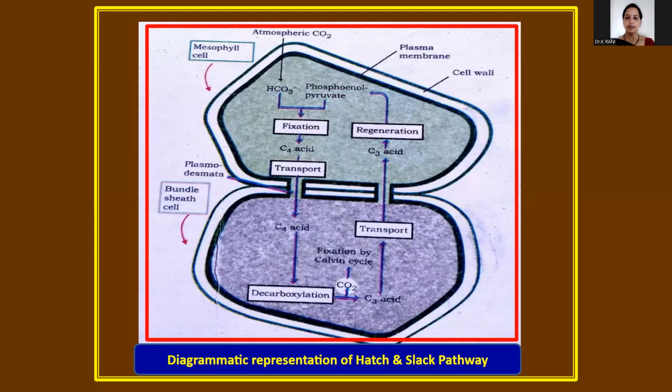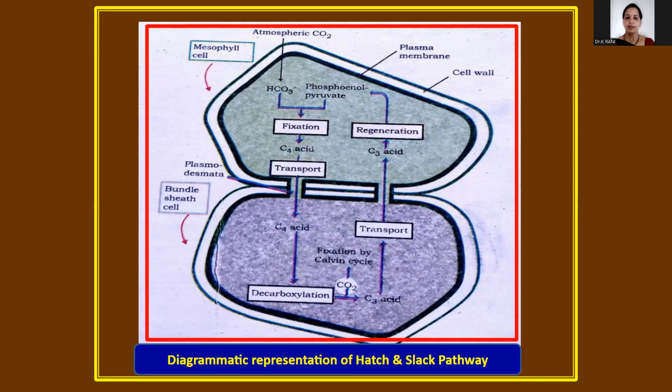So the first step in this cycle: atmospheric carbon dioxide combines with PEP, phosphoenol pyruvic acid, to form oxaloacetic acid, which is then reduced to malic acid.